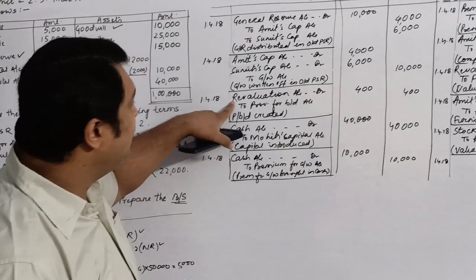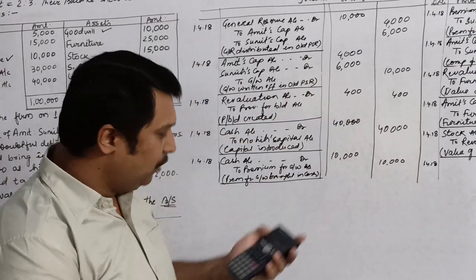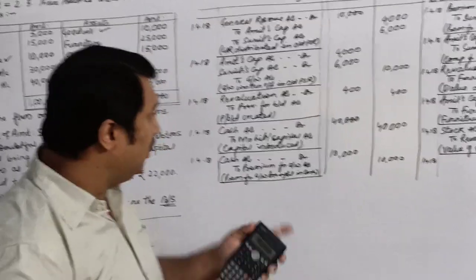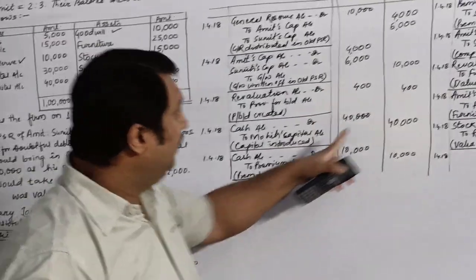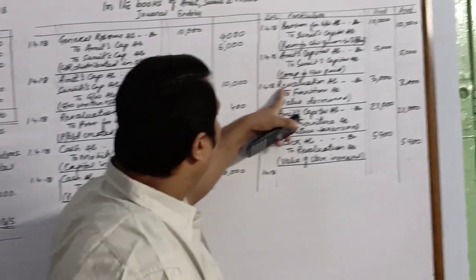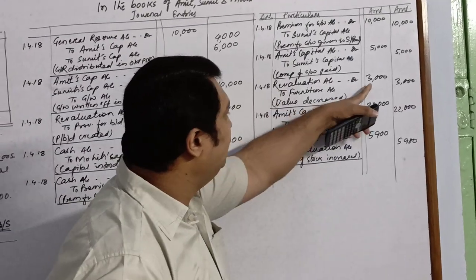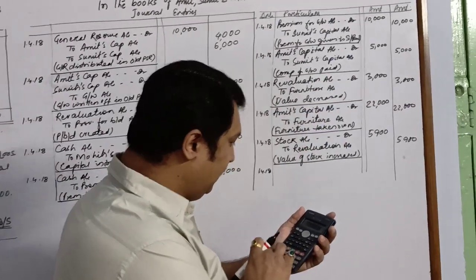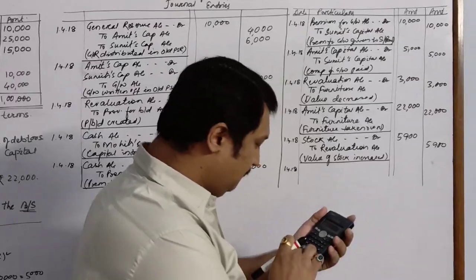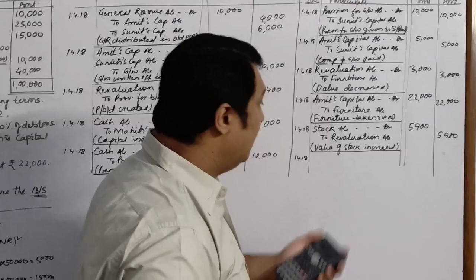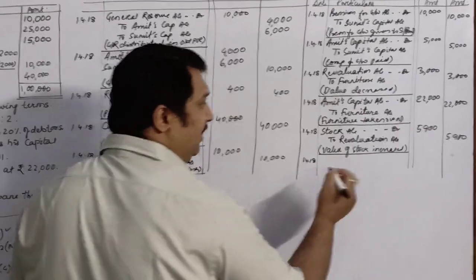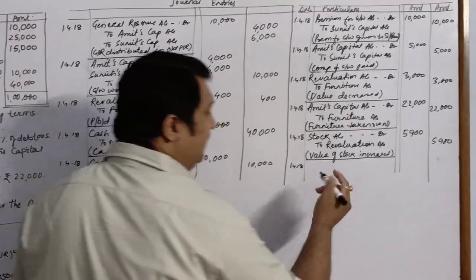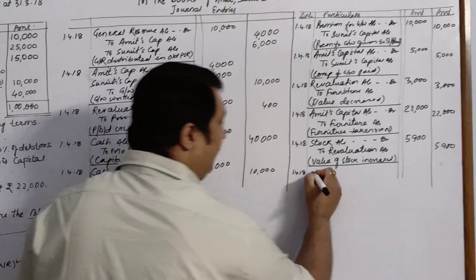Over here revaluation is on the debit side, rupees 400, I will write minus 400. Next it is over here, once again revaluation on the debit side, minus 3000, and the last one is revaluation on the credit, plus 5900. My answer is 2500, that is positive. That means it's a profit which will be given to the partners.